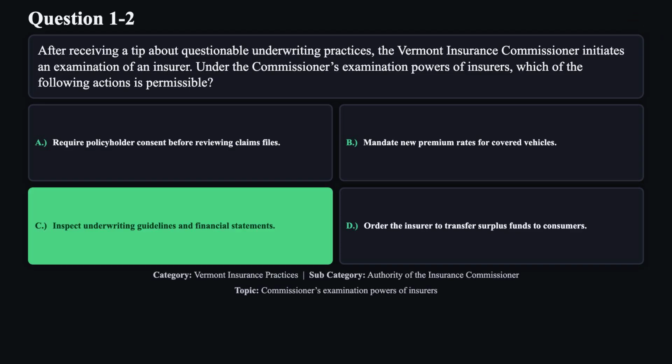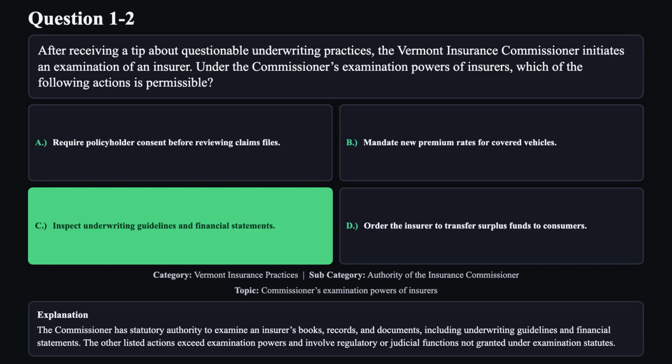The correct answer is C. The Commissioner has statutory authority to examine an insurer's books, records, and documents, including underwriting guidelines and financial statements. The other listed actions exceed examination powers and involve regulatory or judicial functions not granted under examination statutes.